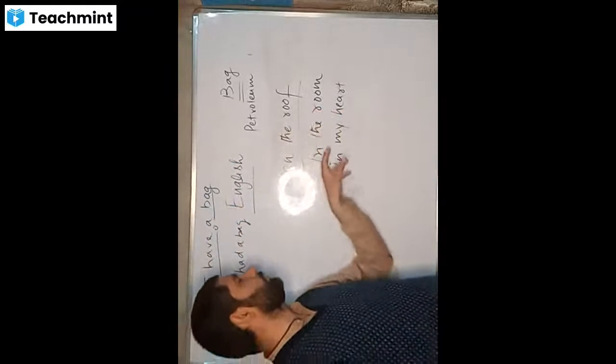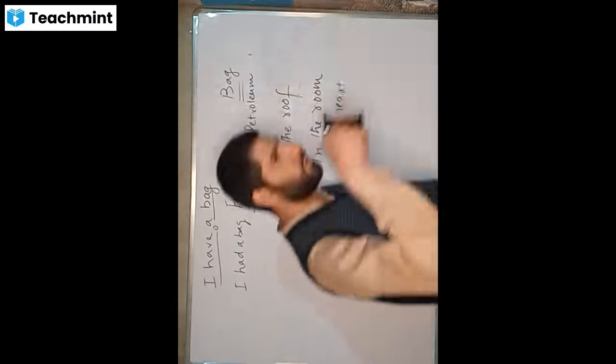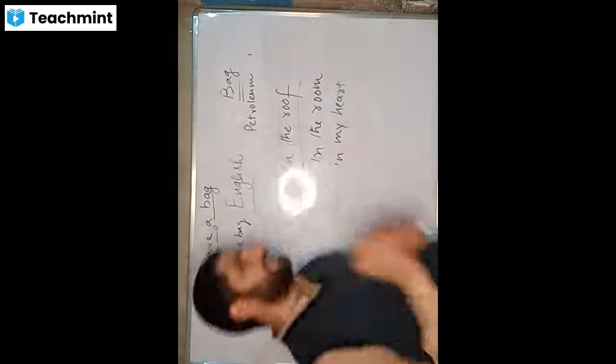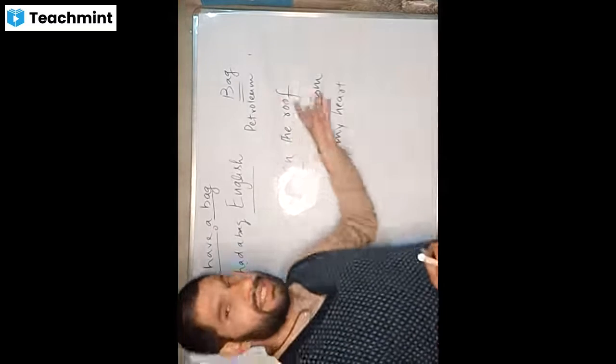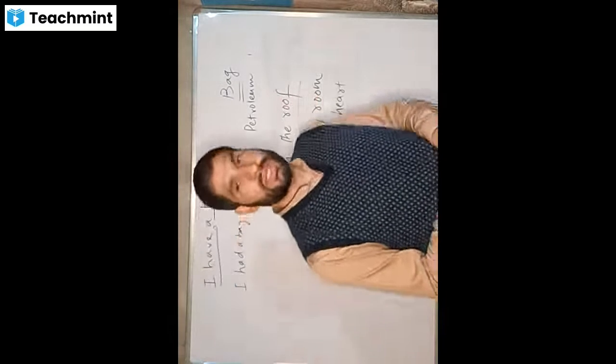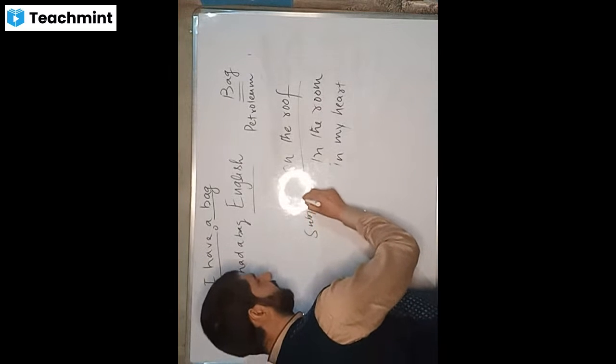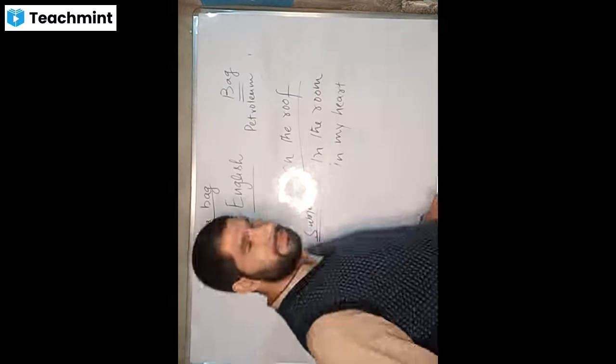On the roof, in the room, in my heart. Yes, that's very real. These are like sentences, but they are lacking something. What are they lacking? They are lacking a subject. They do not have a subject.